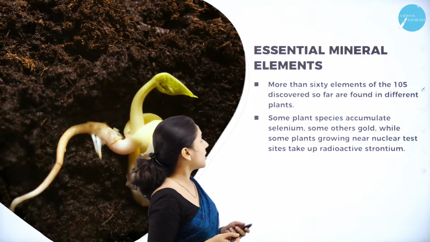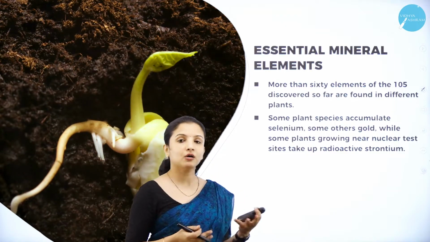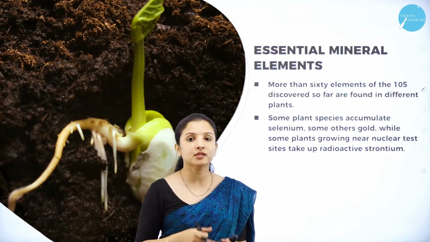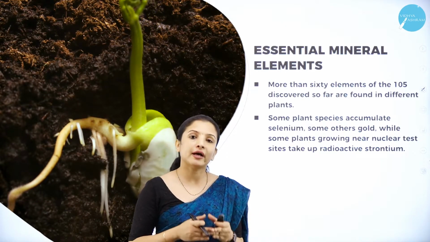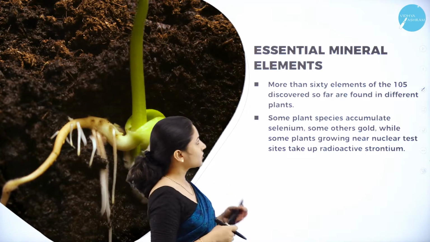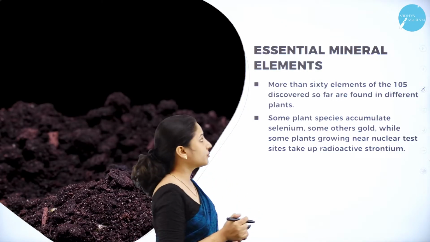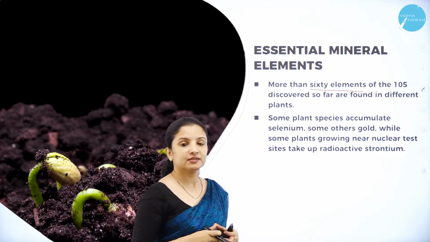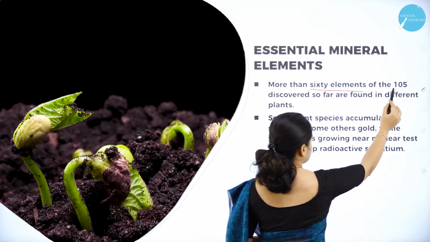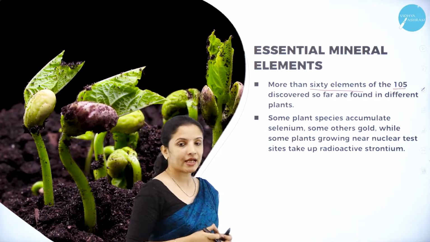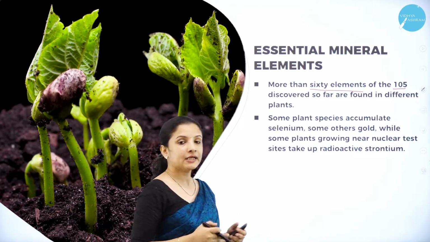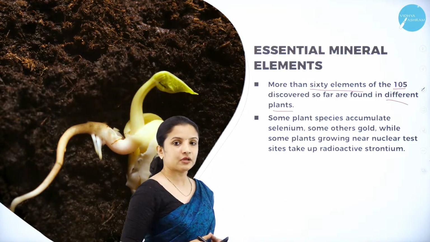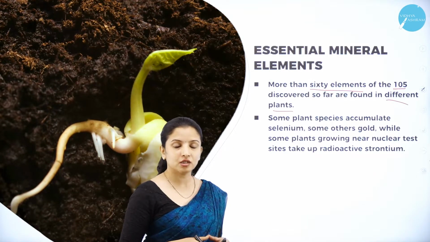Next, talking about the essential mineral elements. Now we came to know that it was through hydroponics that an actual picture of what essential mineral elements are required by the plants was understood. So let us talk about the essential elements. There are more than 60 elements out of the 105. It is said that there are 105 elements, but out of the 105, 60 elements have been discovered so far in different plants.